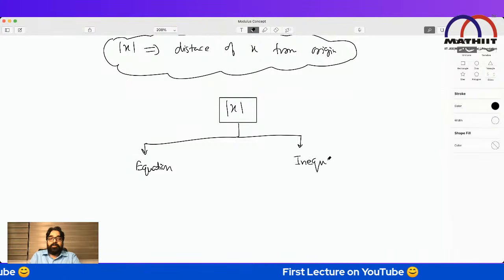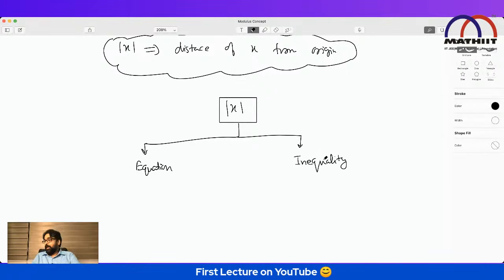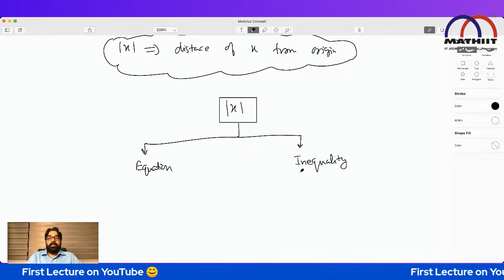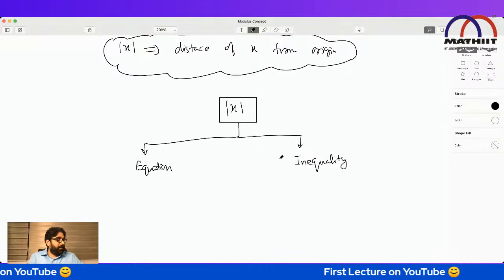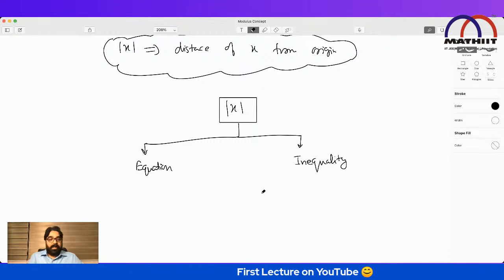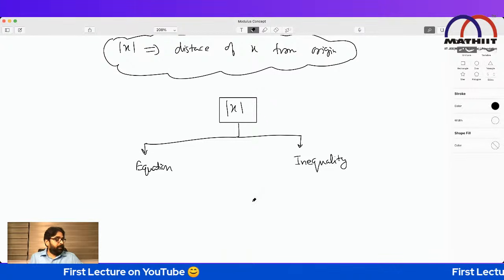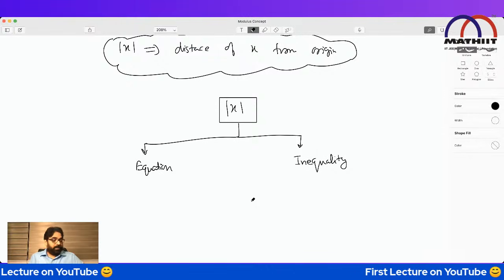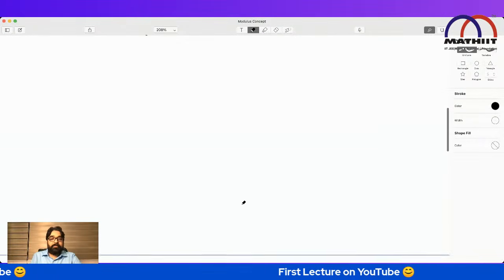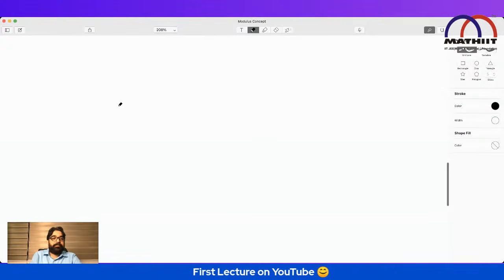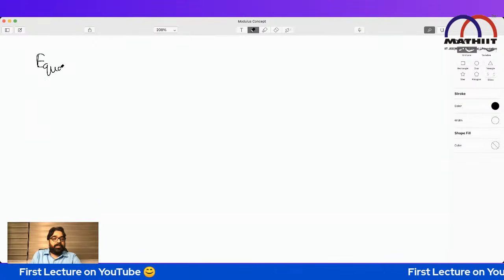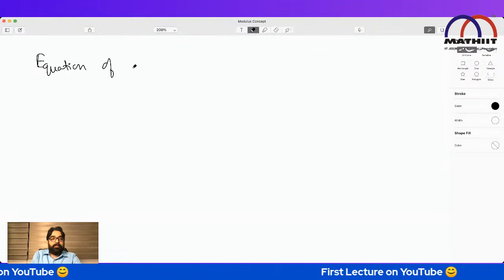These two parts you should know, and we are going to discuss them one by one, both equation as well as inequality. So let's get started. For the first part, equation of mod.